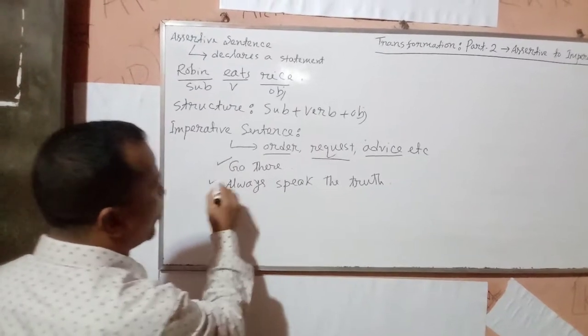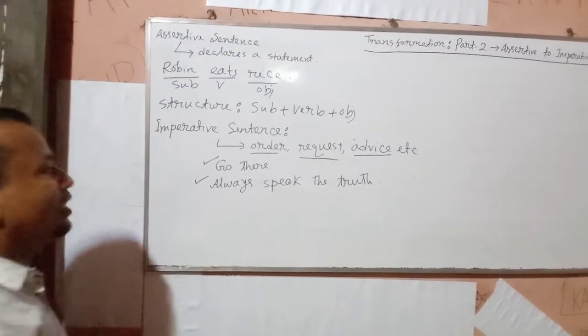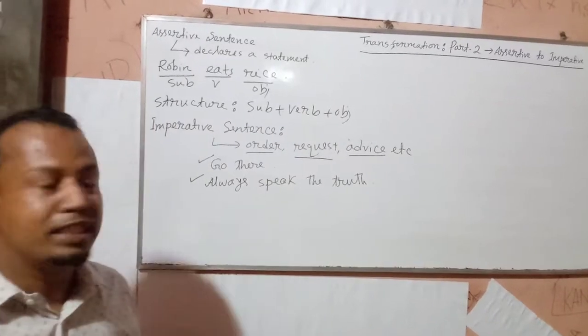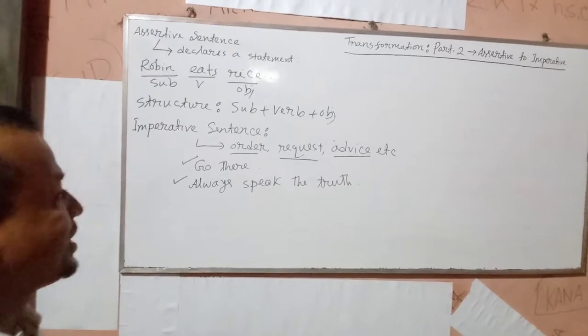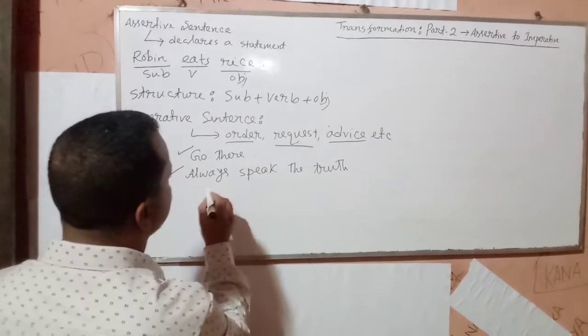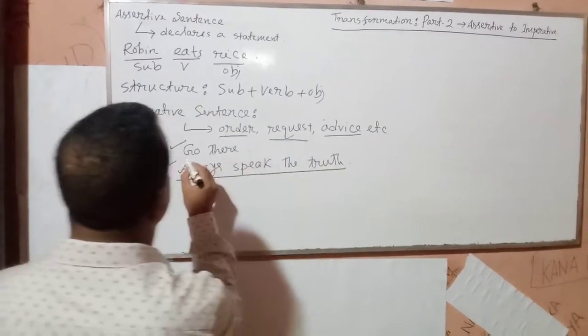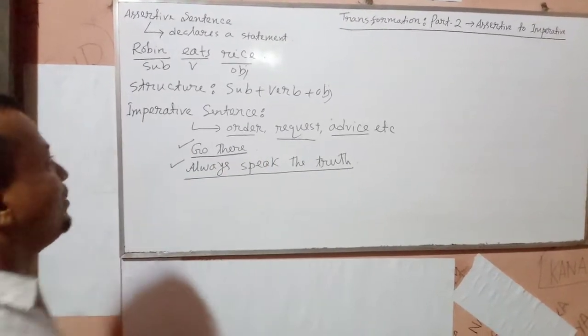Go there. Always speak the truth. Here, always speak the truth is an example of advice. Here, someone gives advice to someone. It is an example of an imperative sentence. Go there is an example of an imperative sentence.